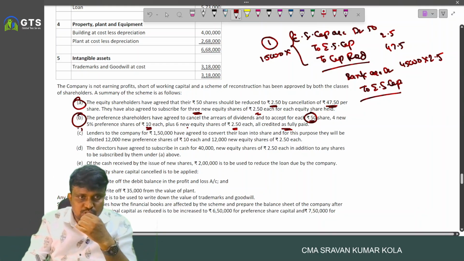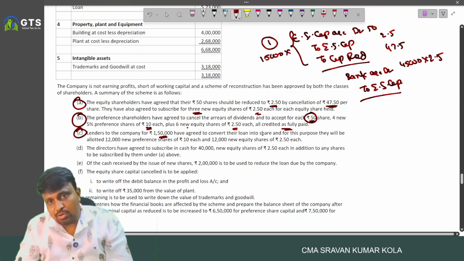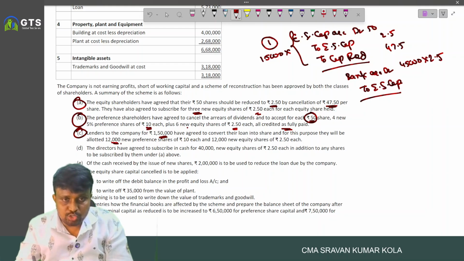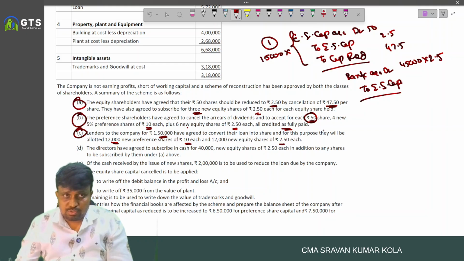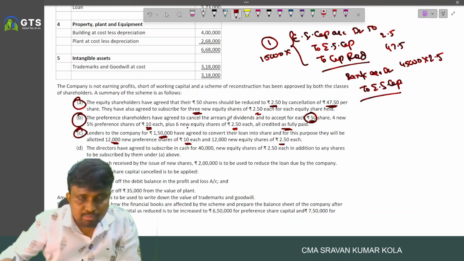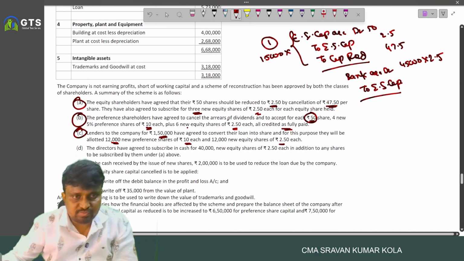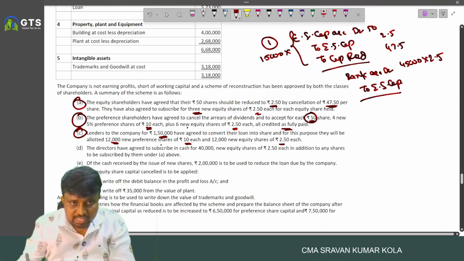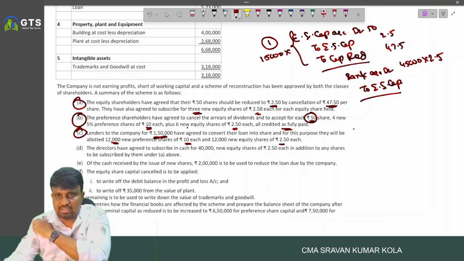Next, lenders to the company for 1,50,000 have agreed to convert their loan into the share. For this purpose, they will be allotted 12,000 new preference shares of 10 each and 12,000 new equity shares of 2.5 each. So, what is the lenders amount? 5,73,000. So, what is the entry? They converted 1,50,000 only.